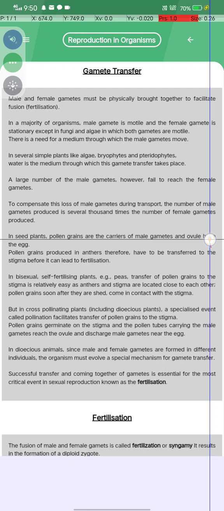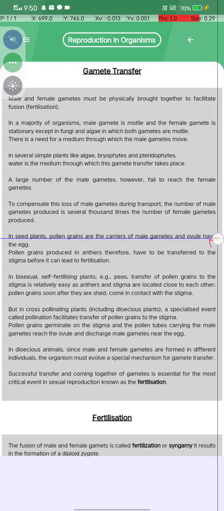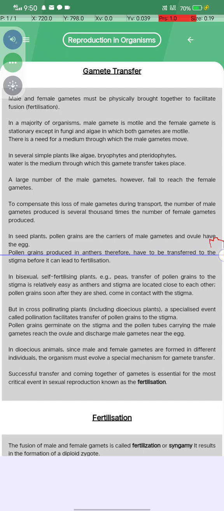In seed plants, what is seen? Pollen grains are the carriers of male gametes and the ovules have the egg. Pollen grains are produced in the anther, therefore they have to be transferred to the stigma before they can lead to fertilization. In bisexual self-fertilizing plants, for example peas, transfer of pollen grains to the stigma is relatively easy, as the anther and the stigma are located close to each other, and the pollen grains soon after they are shed come in contact with the stigma.